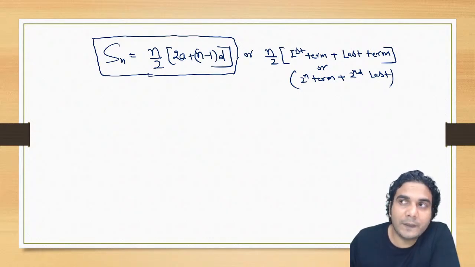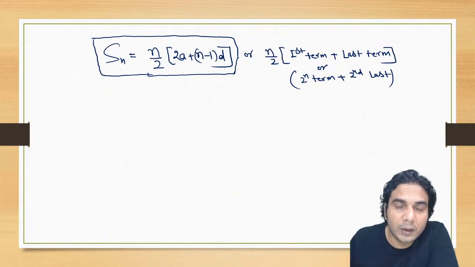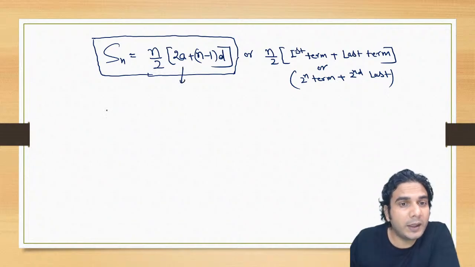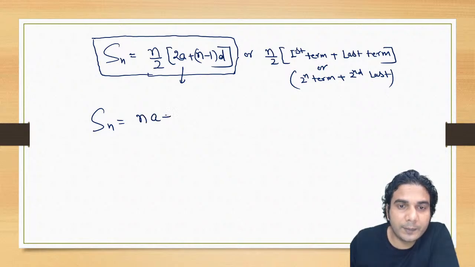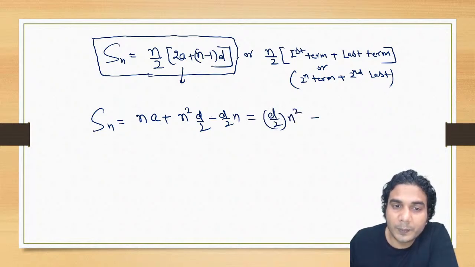If the rth term of a sequence is 3r plus 4, then it is an arithmetic progression, right? Similarly, the sum of n terms of an arithmetic progression is basically quadratic in n. If I expand it, it will be n square into d by 2 plus (a minus d by 2) into n. So you can read this as d by 2 into n square plus (a minus d by 2) into n.